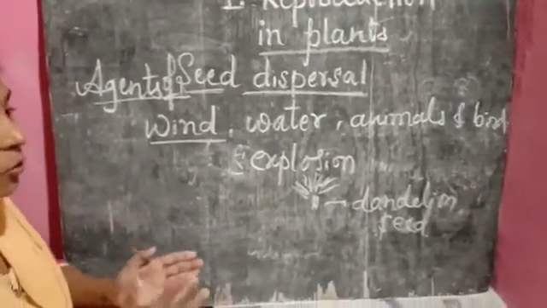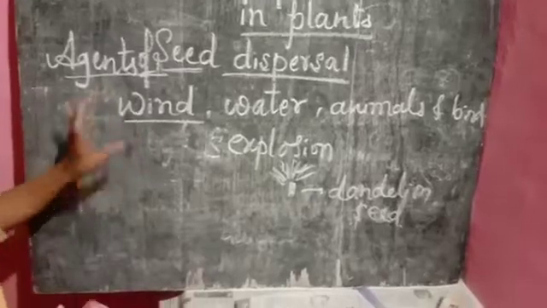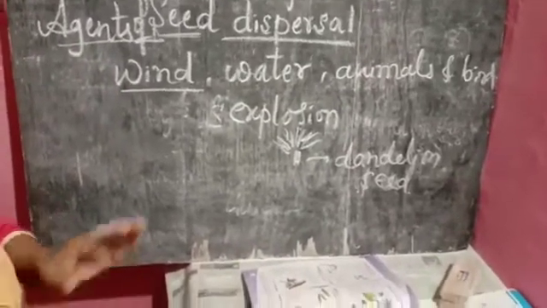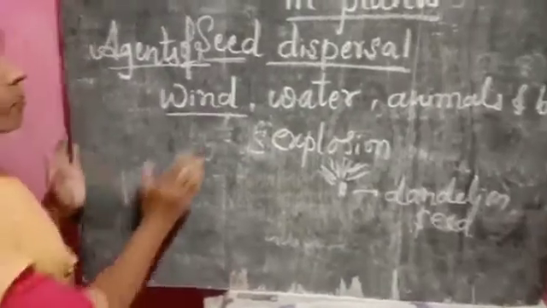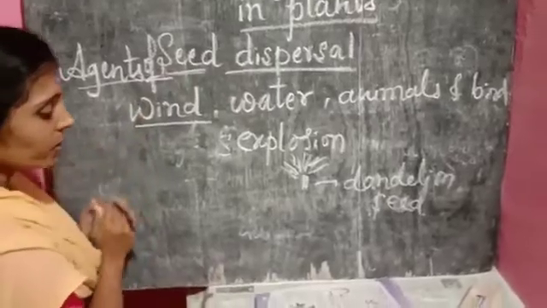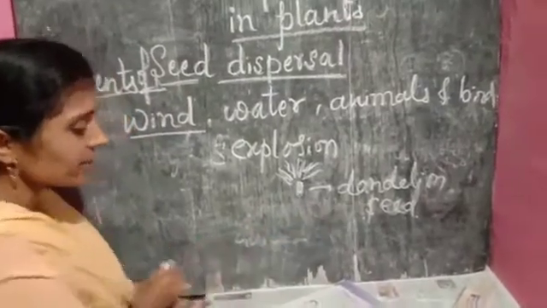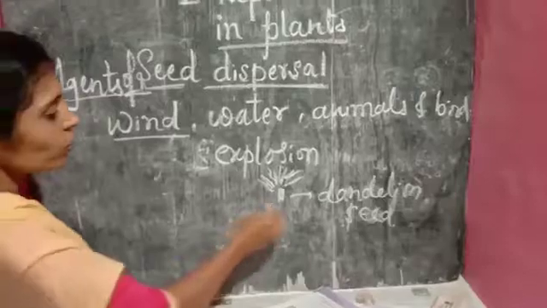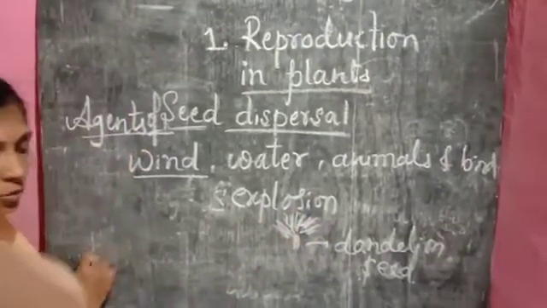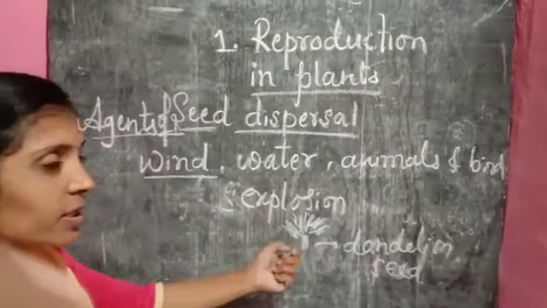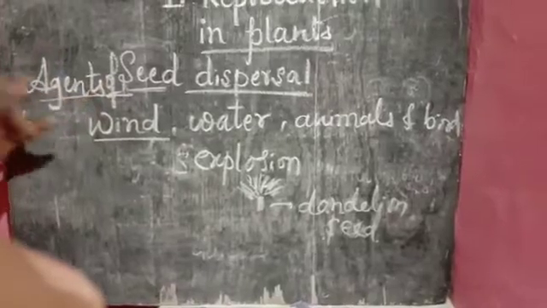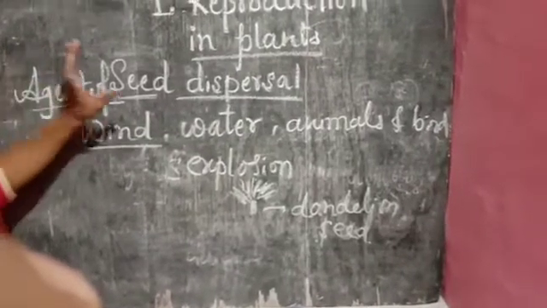So such seeds which are very light in weight have been blown by the wind to distant places from the mother plant. This is how the wind acts as an agent of seed dispersal. The best example is the dandelion seed. You have seen this seed everywhere. This part contains a seed with hairs above it, which helps the seed to fly easily in the air. So this is how the wind acts as a best agent for seed dispersal.